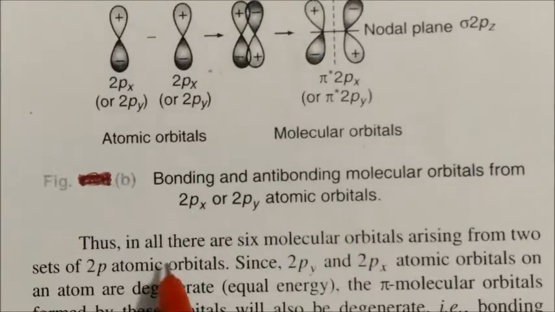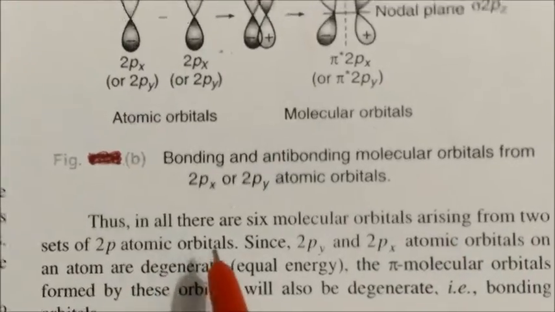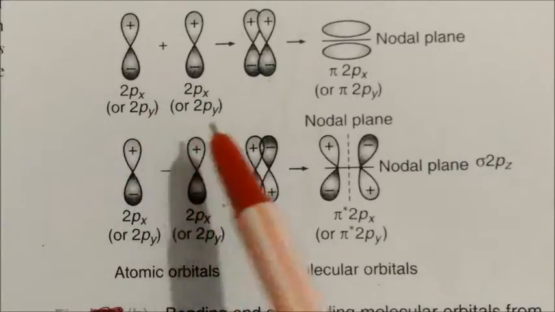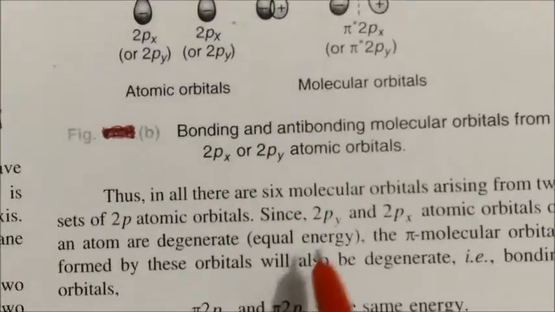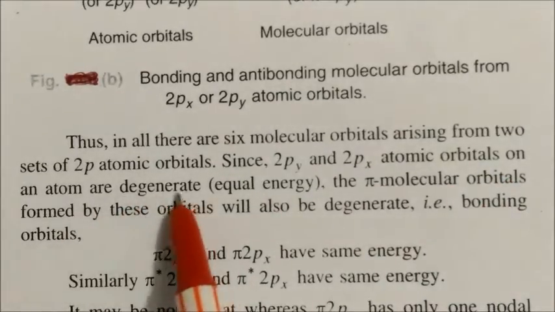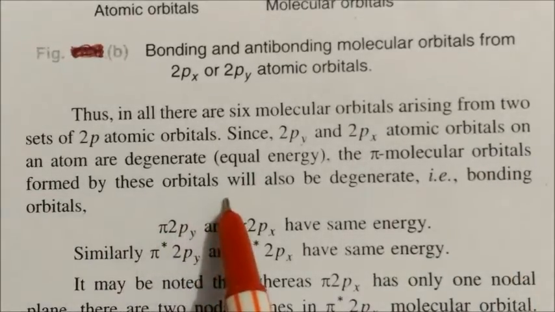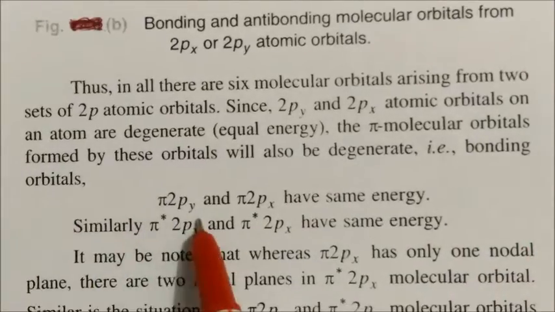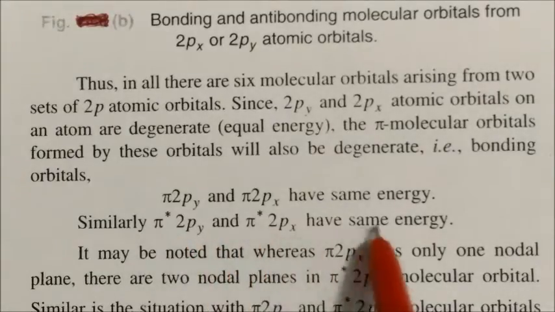Thus there are 6 molecular orbitals arising from the two sets of 2p atomic orbitals. You can see here the 2px, 2py, 2s, so these are the sets, and the one we have seen is sigma 2pz. So there are 6. Since 2py and 2px atomic orbitals on an atom are degenerate, meaning their energies are equal, the pi molecular orbitals formed by these orbitals will also be degenerate, that is, the bonding orbitals. So pi 2py and pi 2px have the same energy. Similarly, these two anti-bonding orbitals have the same energy.